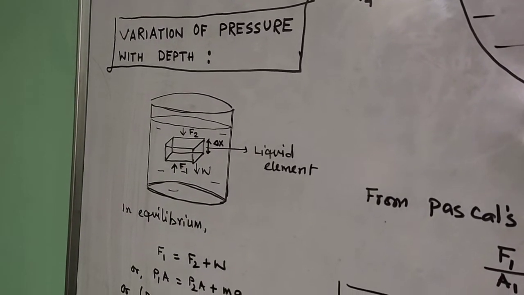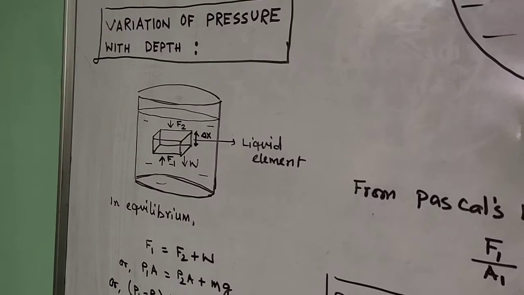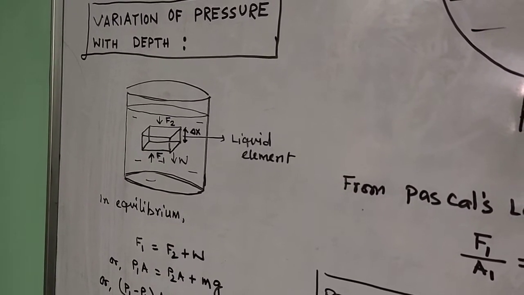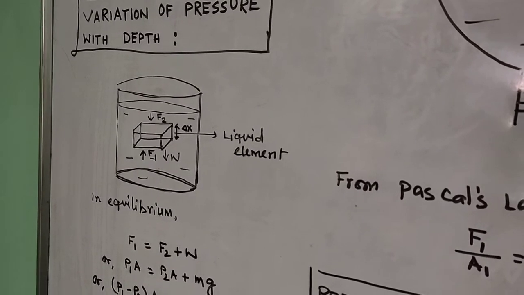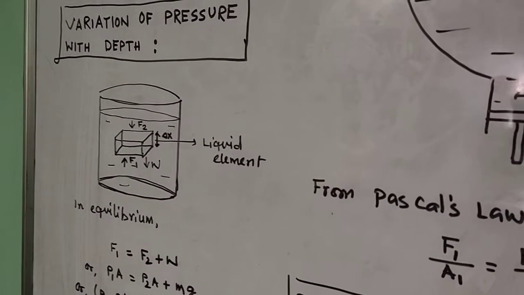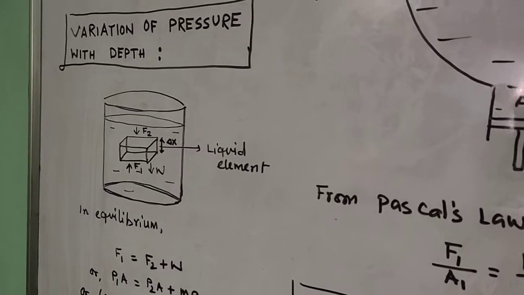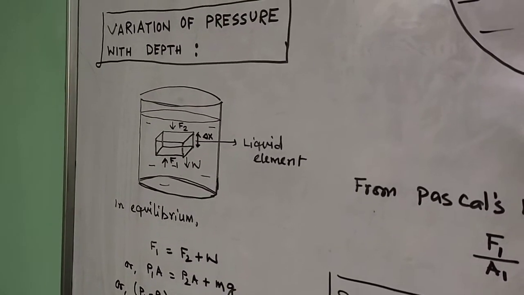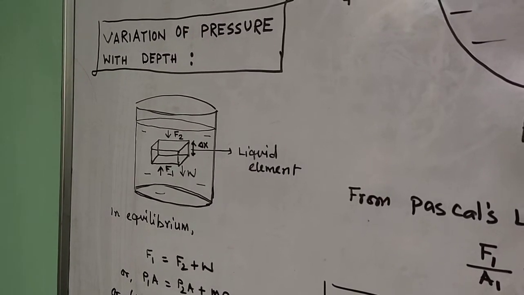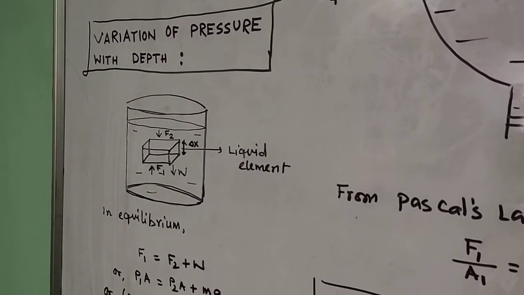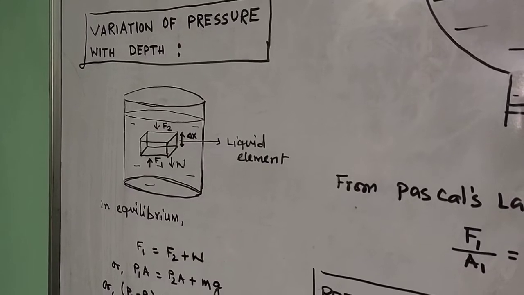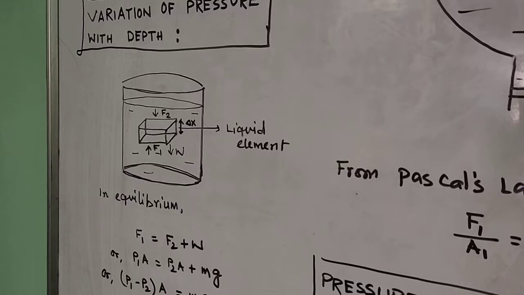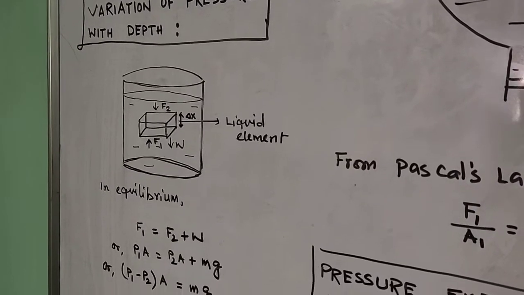The liquid available above the element exerts force F2, the liquid available below the element exerts force F1, and the lateral force is also there, but we are neglecting it because the liquid is at rest and in equilibrium. The height of the element is delta x. If we consider the system in equilibrium, then F1 equals F2 plus W. W is the weight of the liquid element that acts downward.